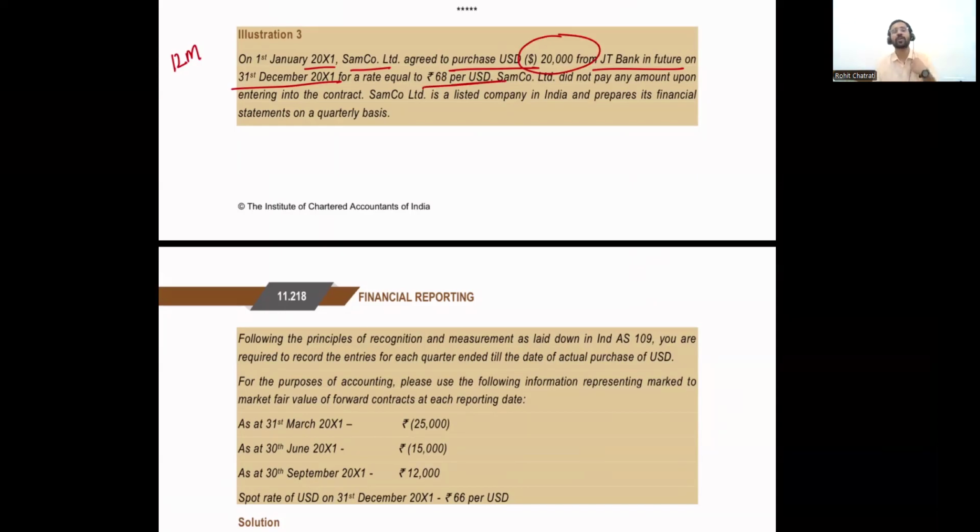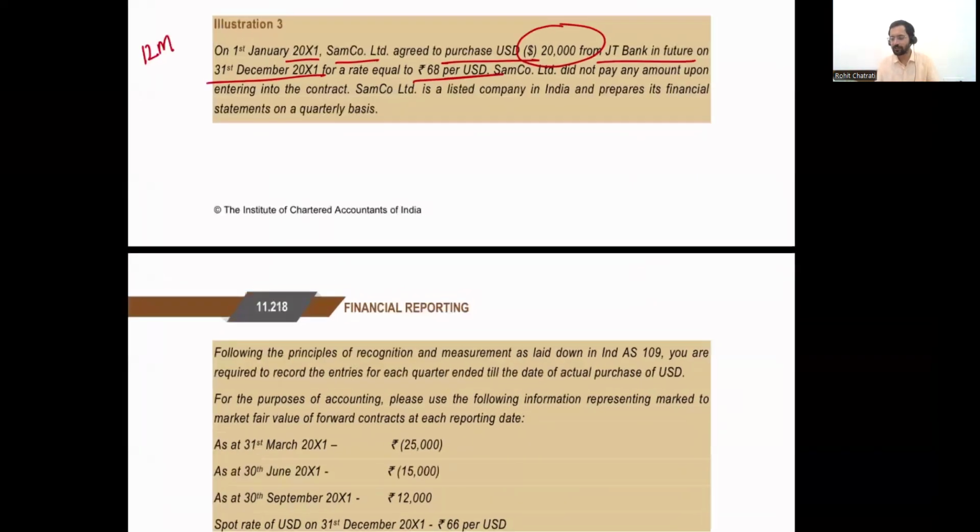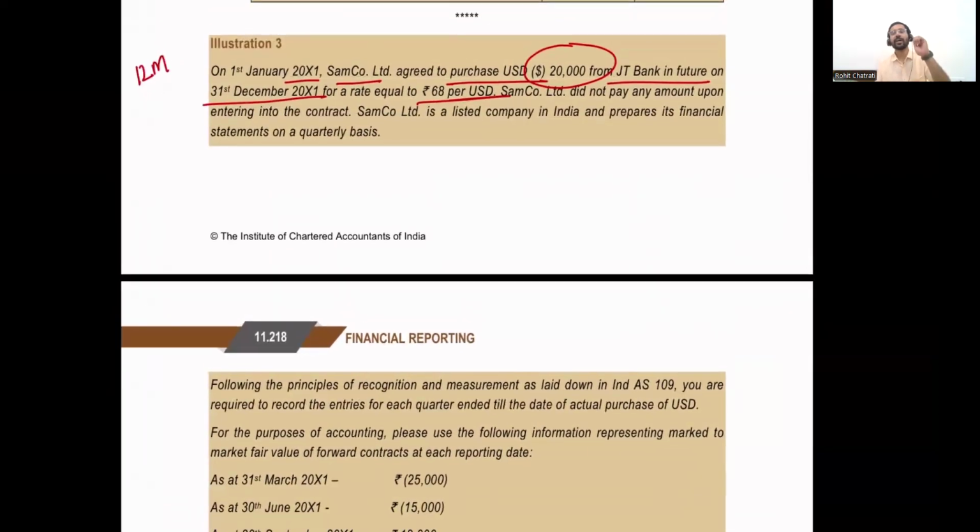So I have contracted to receive $20,000 and I have agreed to pay 68 per dollar on 31st of December 2021. Sam Company did not pay any amount upon entering into the contract, so the initial investment is equal to zero.